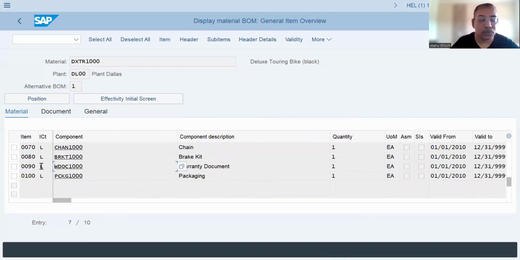Warranty document, that is also considered here as a material. It's actually a document, but it's treated over here as a material. Last item, packaging material.